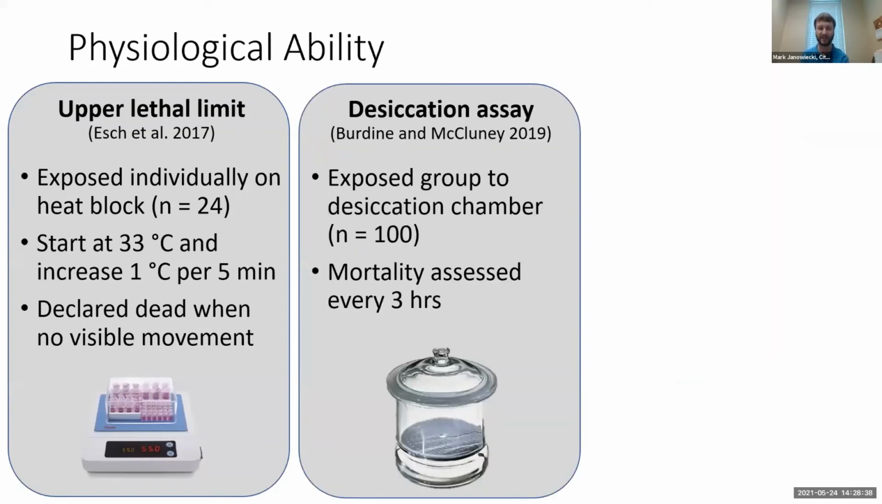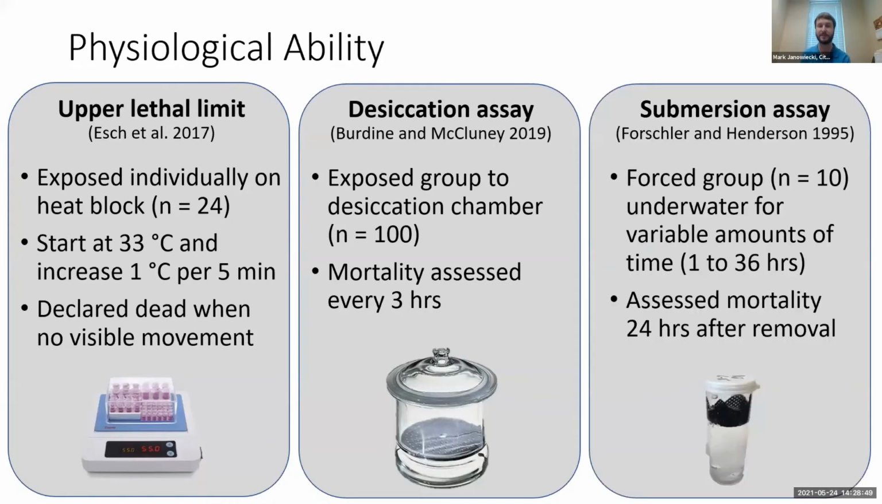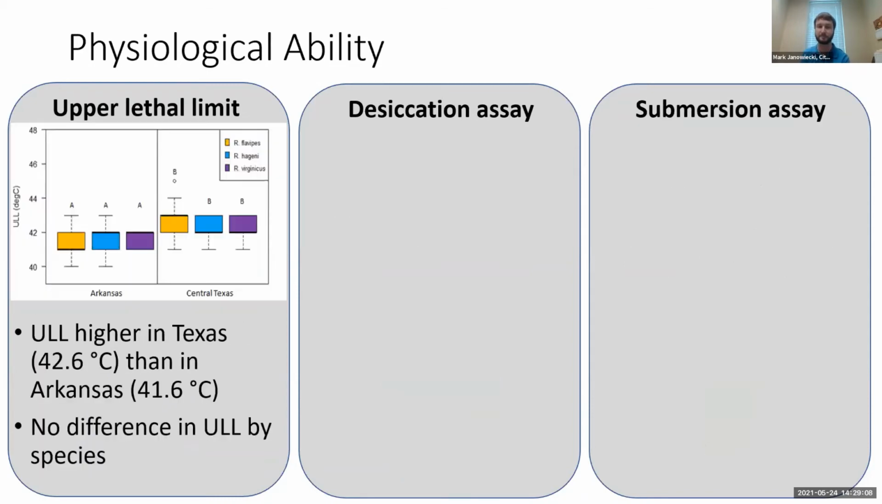We did a desiccation assay where we put groups of termites in an empty petri dish and exposed them in a desiccation chamber, assessing mortality for these different colonies of the different species every 3 hours. And similar to previous studies, we did the submersion assay, where we forced groups of termites underwater for variable amounts of time, up to about 36 hours. We then removed them, put them in a petri dish with filter paper, and assessed their mortality 24 hours later to see if they were able to survive. And surprisingly for me, there were termites that survived 36 hours of complete submersion.